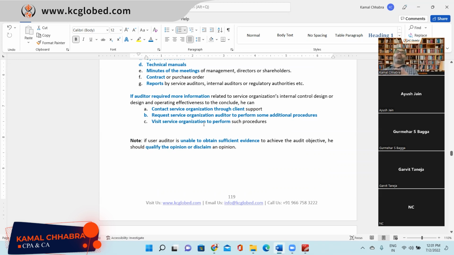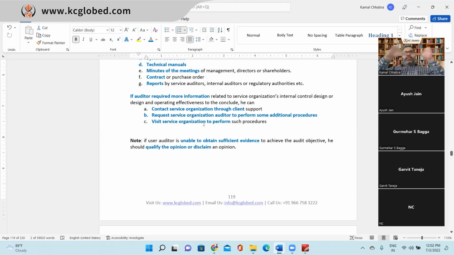If the auditor is not comfortable with the SOC 1 report or SOC 2 report, there might be chances. For example, the company has outsourced maintaining the payroll register to a third party, right? So the auditor has seen what all inputs are coming in the attendance register and has done the mathematical calculation based on the sample selected, but he has seen that different data is coming in the payroll register. So he is not comfortable, even though we have given him a SOC 1 report or SOC 2 report. As an auditor, I'm not comfortable with the samples I have selected, where the calculation is coming out different from what ideally should come out of those payroll registers.